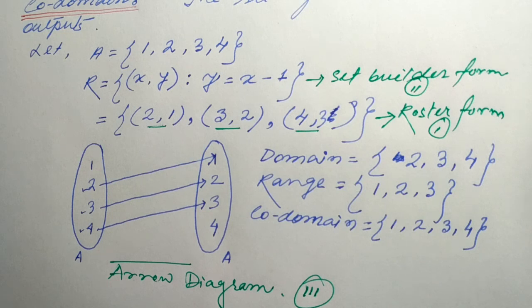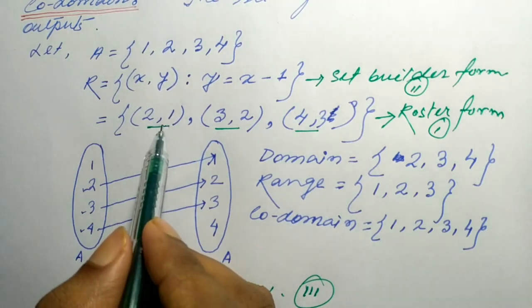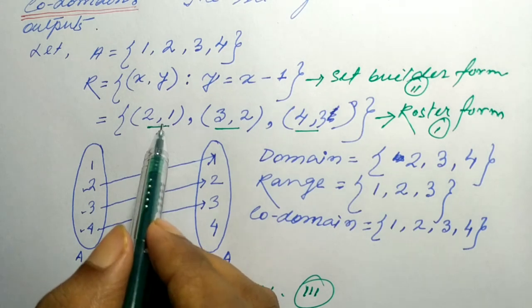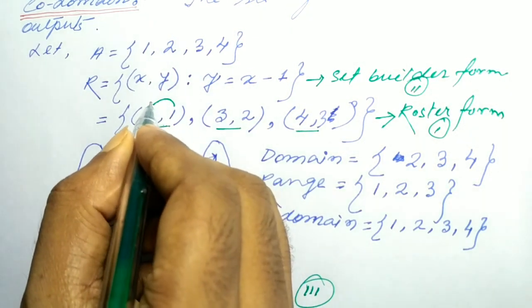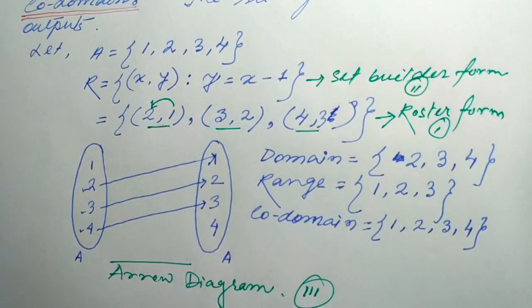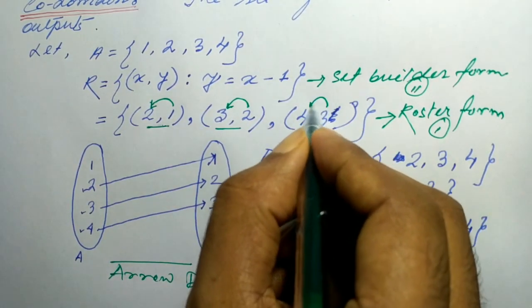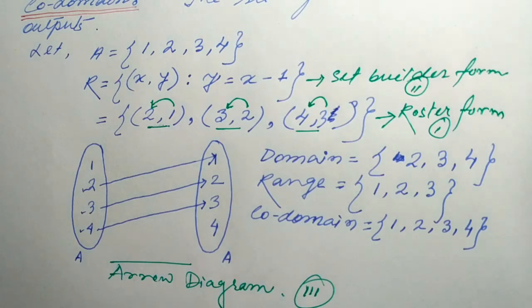Clear? In the relation, our first element here is (2, 1). Here we can say that 1 is the image of 2. Here 2 is the image of 3. Here 3 is the image of 4. That is, all permissible outputs are images of permissible inputs. We can call it the image. Clear?